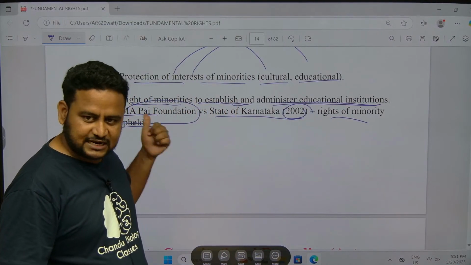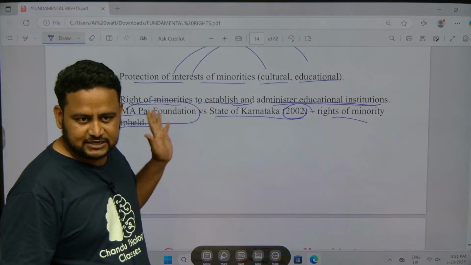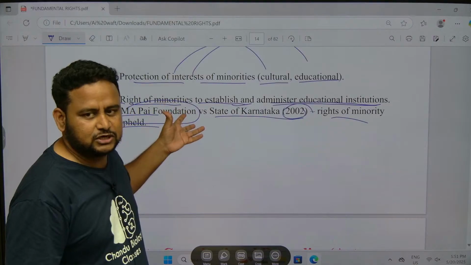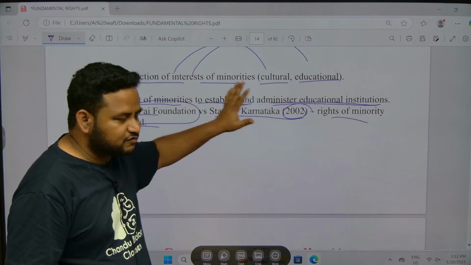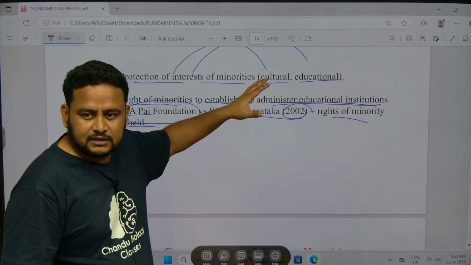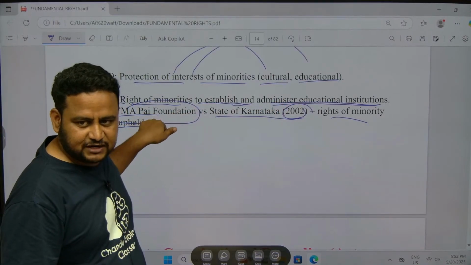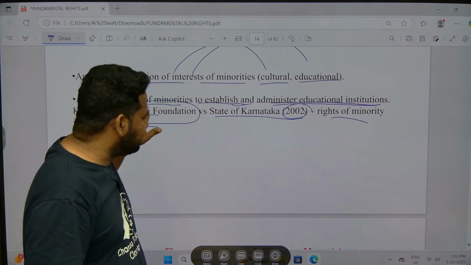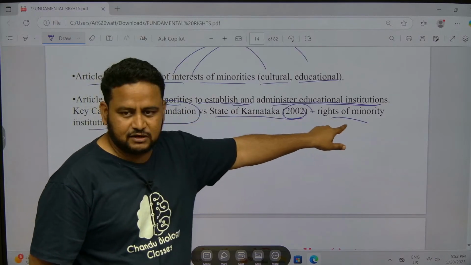TMI Pai Circle is there in Mangalore. TMI Pai Foundation is an educational institution, a minority institution, against whom the state of Karnataka intervened and violated their fundamental rights. So they went to the Supreme Court. The Supreme Court upheld the case in favor of TMI Pai. So the rights of the minority were upheld.